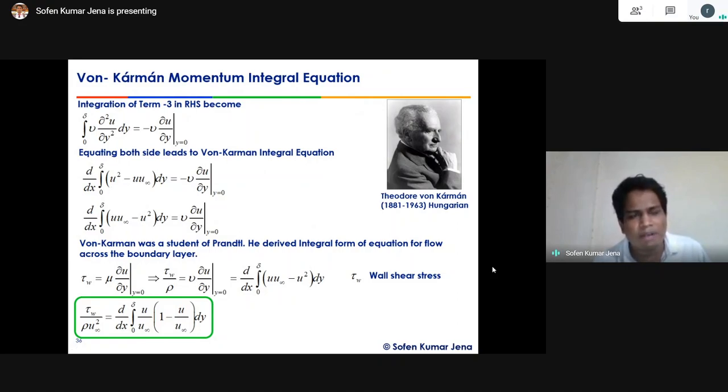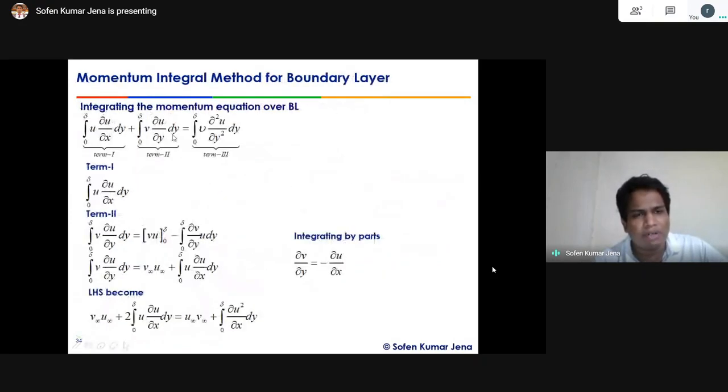It vanishes, del u by del y equal to 0, because there is no more shear above the boundary layer. So that's why that term becomes 0. Lower limit, upper limit equal to 0, minus mu into del u by del y at y equal to 0, right?